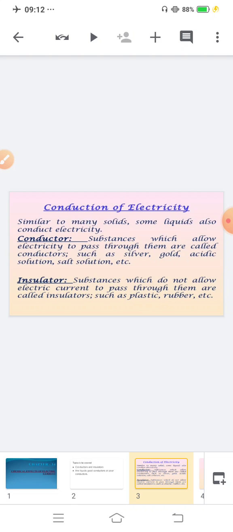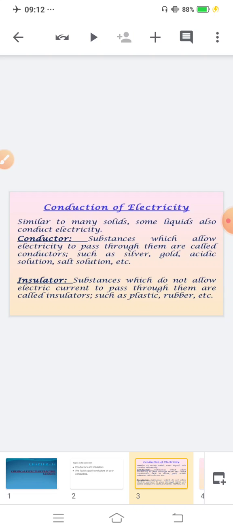With this we got the answer why metals are used to make wires and pins of electric plugs, and why we can't use plastic and rubber.